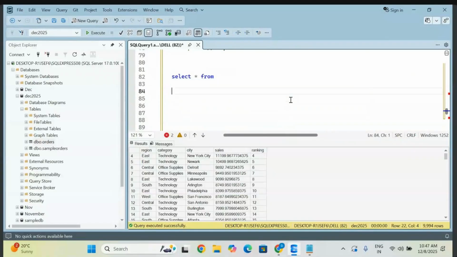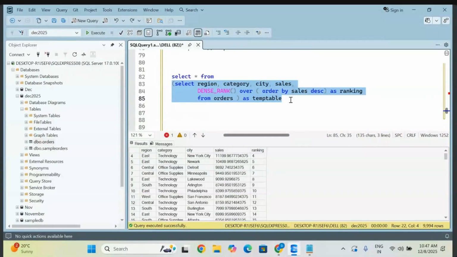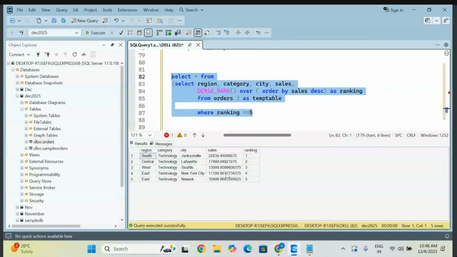What condition do you want to provide? Observe here. Where, whatever alias name you have taken inside that ranking function, just copy and paste it here. And you want top 5, so you can give it like this. Go and check it out. So this is how you get top 5.